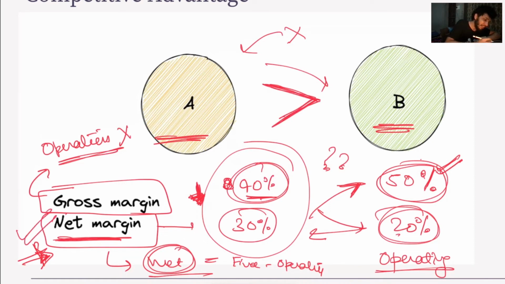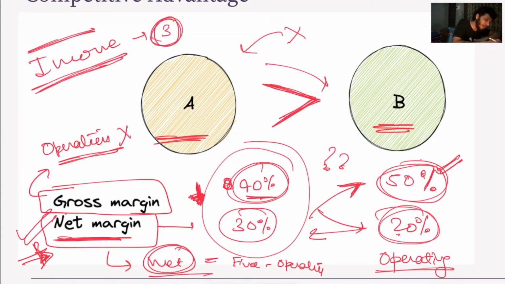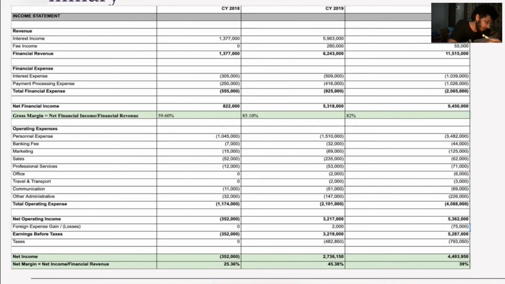So again, I just told you three metrics. This is not all, but these are three among quite a few things that I look at. Okay, let's go to the summary. So what we learned, we basically look at net income and see whether the net income is increasing over the years or not. Cool.